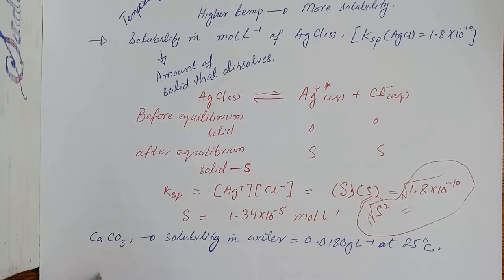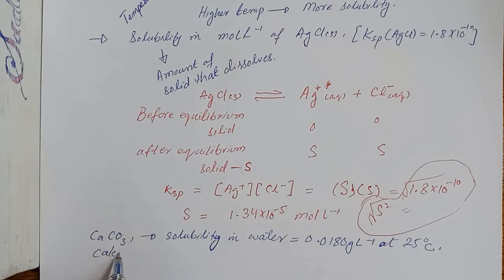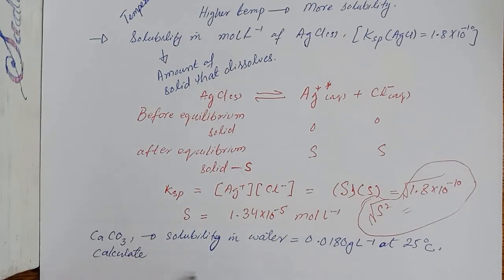So what we have to do is calculate the Ksp, or the solubility product constant, for calcium carbonate.